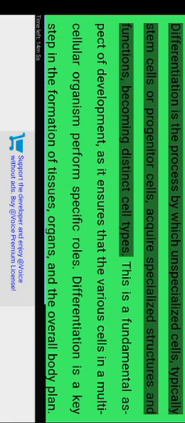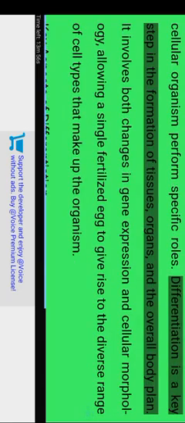Differentiation. Differentiation in developmental biology. Differentiation is the process by which unspecialized cells, typically stem cells or progenitor cells, acquire specialized structures and functions, becoming distinct cell types. This is a fundamental aspect of development, as it ensures that the various cells in a multicellular organism perform specific roles. Differentiation is a key step in the formation of tissues, organs, and the overall body plan.